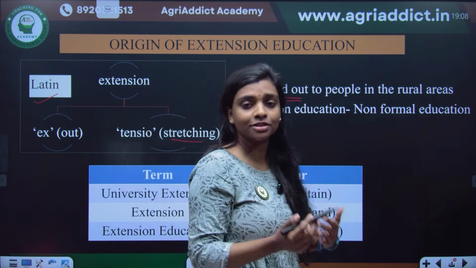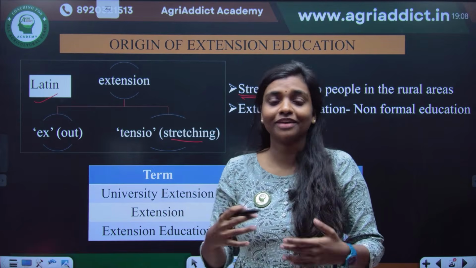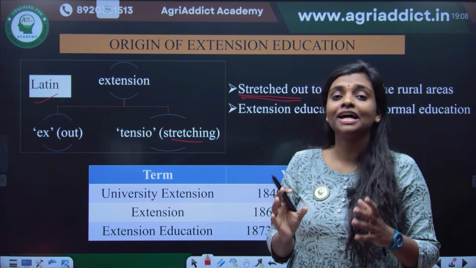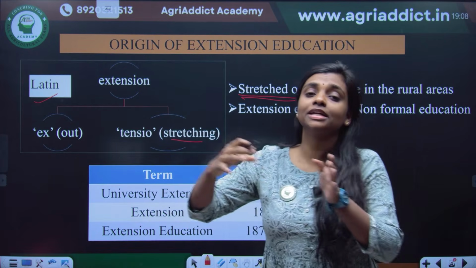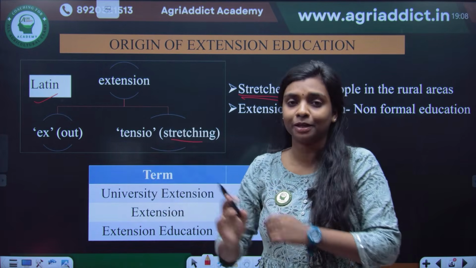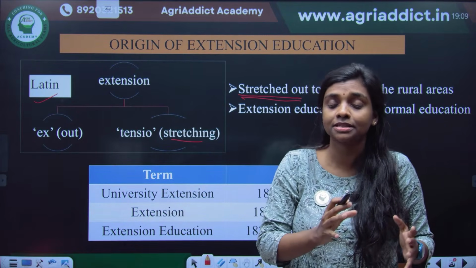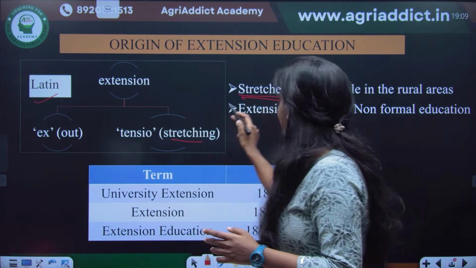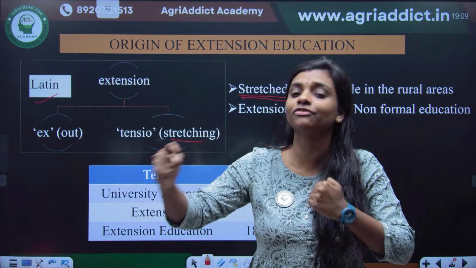in the rural areas. So what happens when we develop any technologies or any new methodologies is that they will remain in the lab or the institution. So how will they reach the rural people or the people who are far away from the institution or the main cities? So that's how the term originated as stretched out. It is going from where it is originated to the far places.